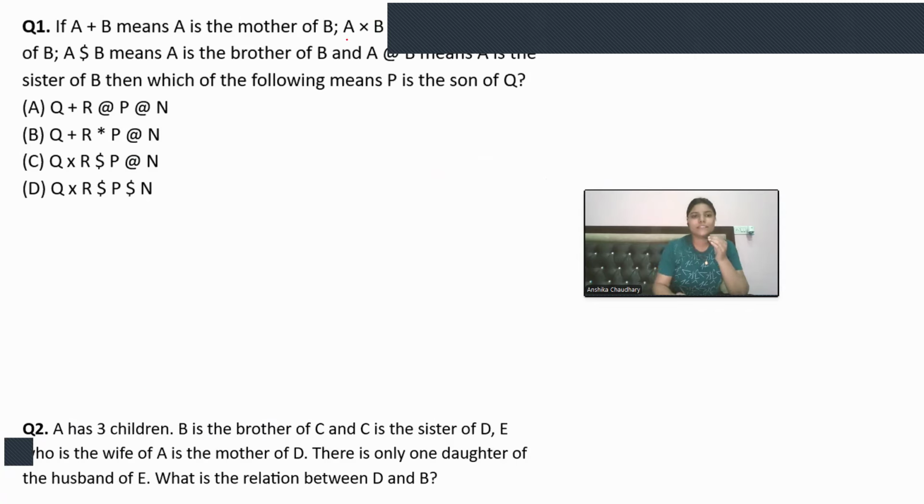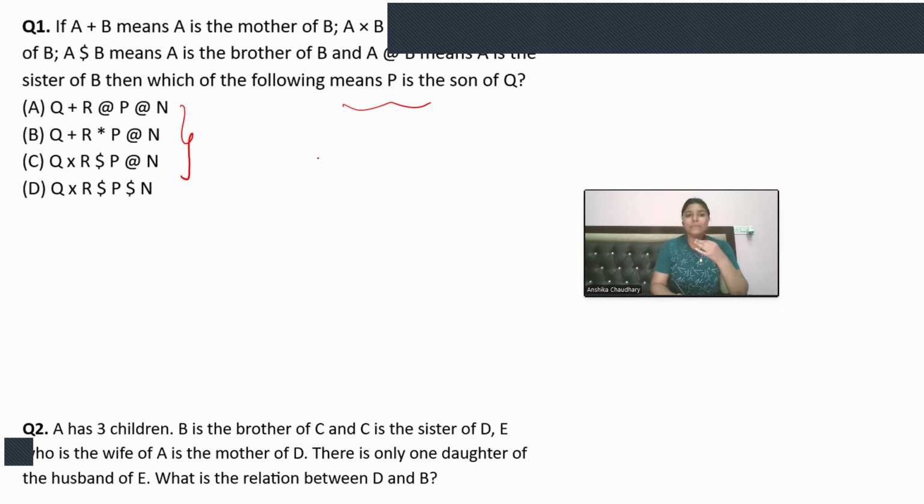Now, the next question is from blood relation. A plus B means A is the mother of B. A into B means A is the father of B. A dollar B means A is the brother of B, and A at the rate B means A is the sister of B. Then which of the following means P is the son of Q? We have lots of options here, like Q plus R at the rate P at the rate N. So we need to check all the options one by one.